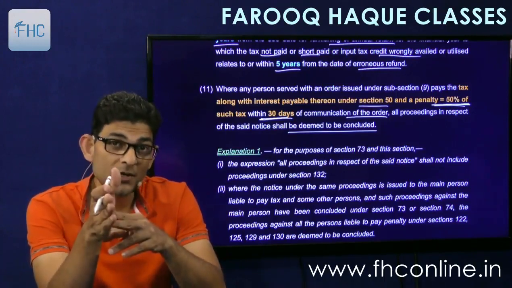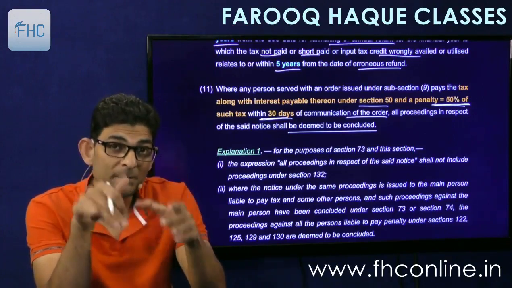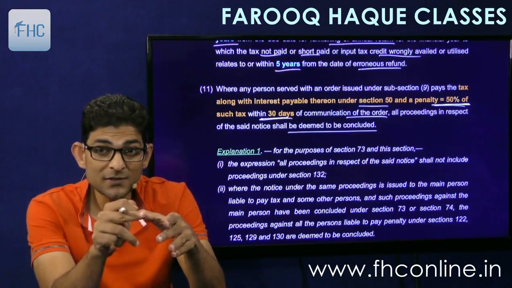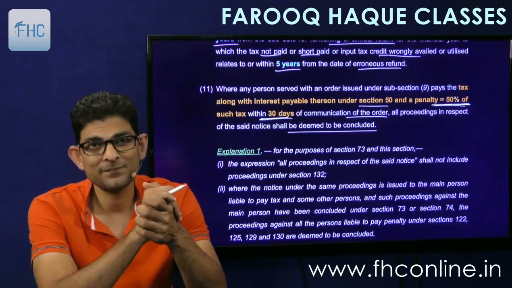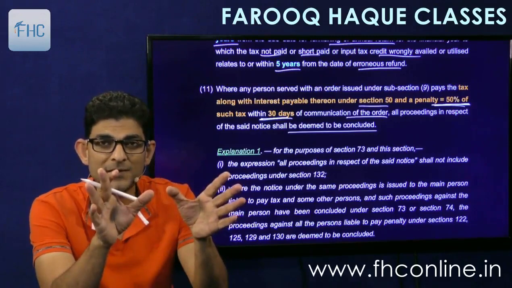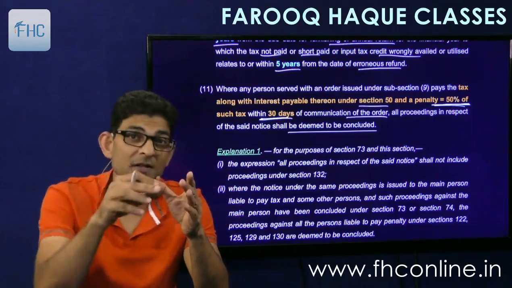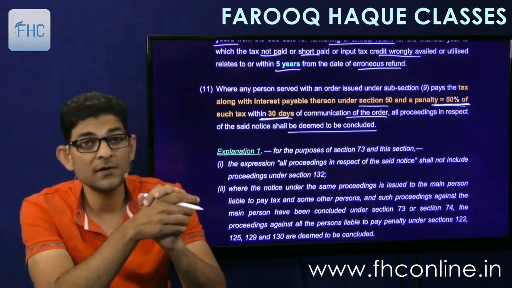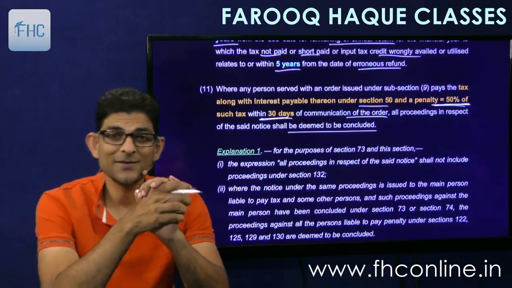When the final order comes, you pay the amount of tax along with interest and penalty within 30 days. You have to pay penalty at 50%. Only 50% penalty, if you pay within 30 days. And if you don't pay even within 30 days of the final order, then the penalty will be 100%. Okay? Interesting.